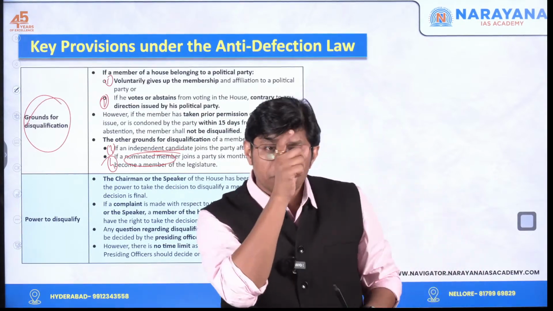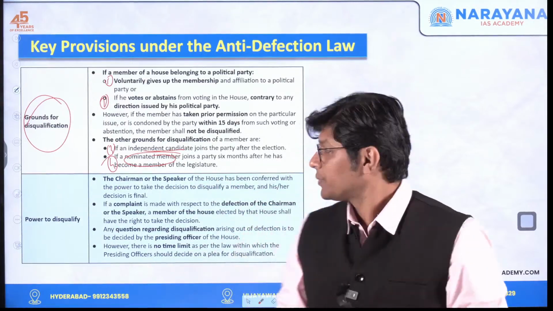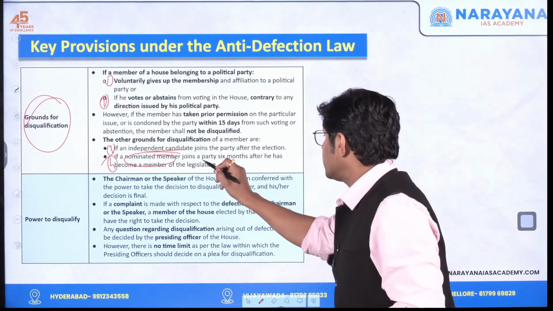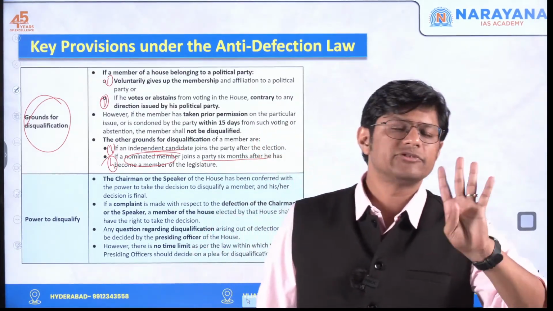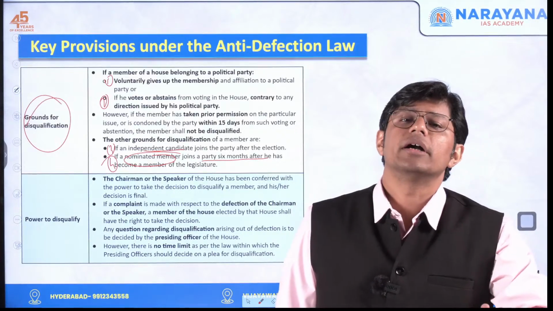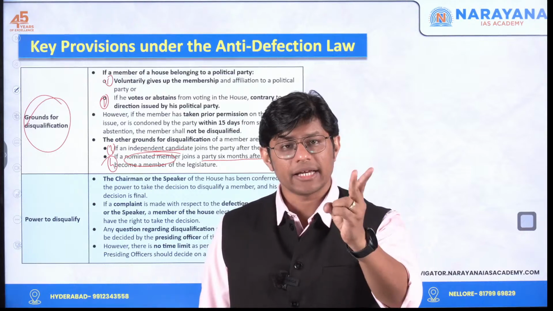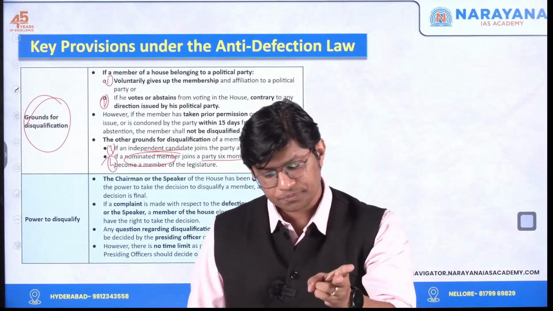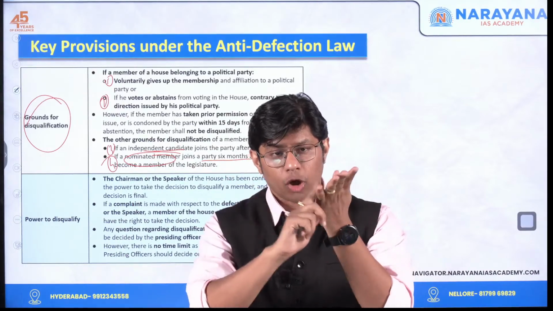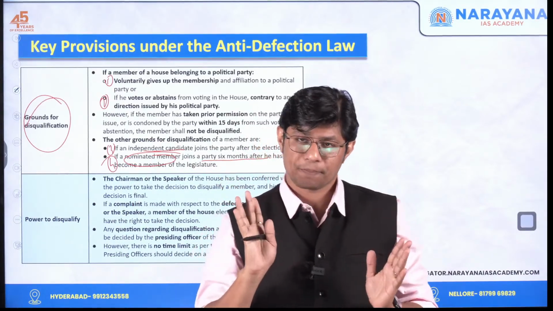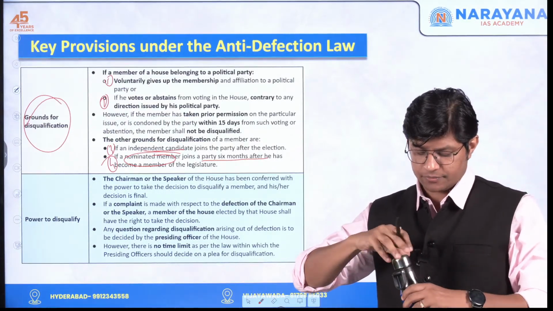If a nominated member joins a political party after 6 months, the key term is after 6 months, they will be disqualified. Please remember these 4 grounds for disqualification. Voluntarily giving up, second is voting against the direction, third, independent member joining, fourth, nominated member joining after 6 months. Alright, so these are the 4 grounds for disqualification.